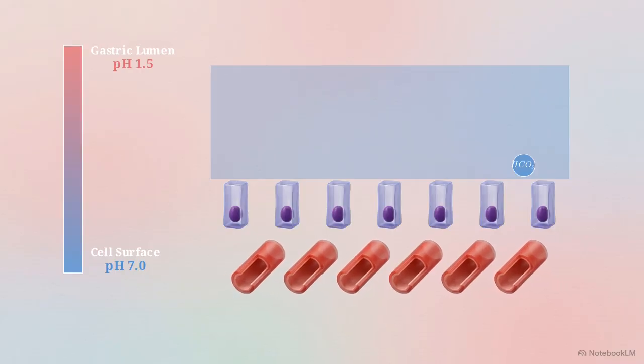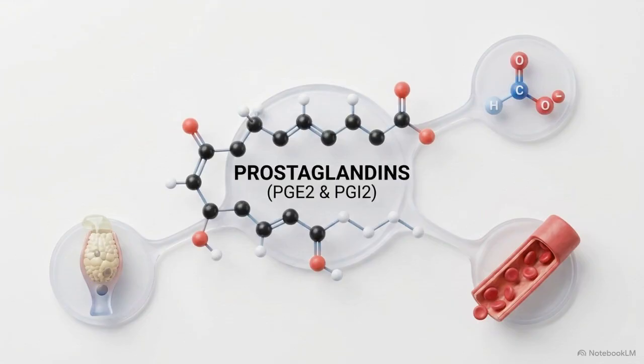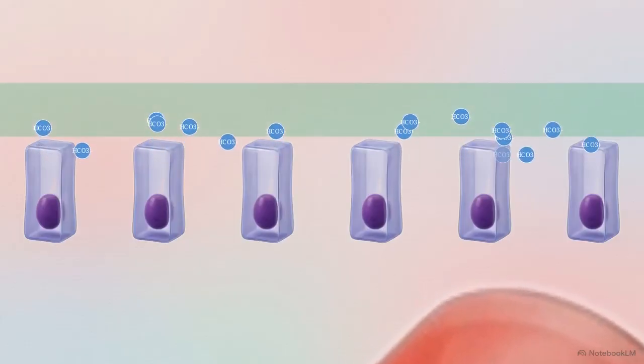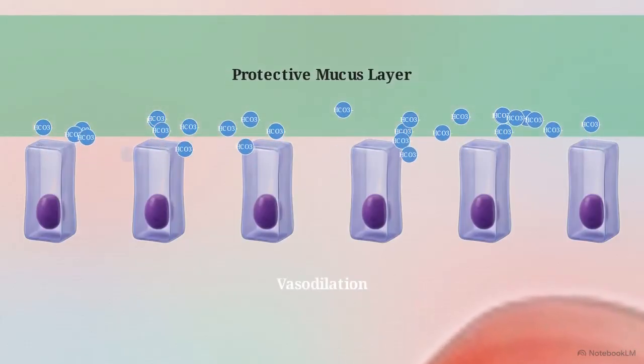Beneath the epithelial layer lies a dense microvascular network. This mucosal blood flow is an active defensive mechanism. It supplies the oxygen and bicarbonate needed for cell repair, and it rapidly flushes away any stray hydrogen ions that manage to breach the tight junctions. The master regulators orchestrating this entire defense grid are endogenous prostaglandins, specifically PGE2 and PGI2. They continuously drive the secretion of mucus, pump out bicarbonate, and dilate the mucosal blood vessels.